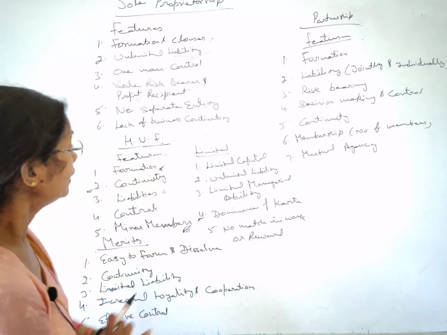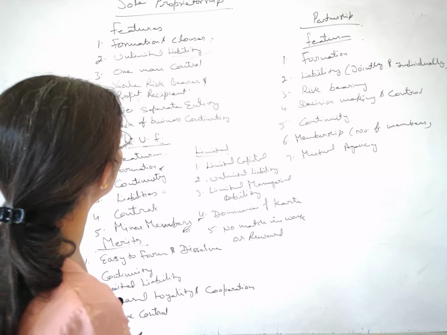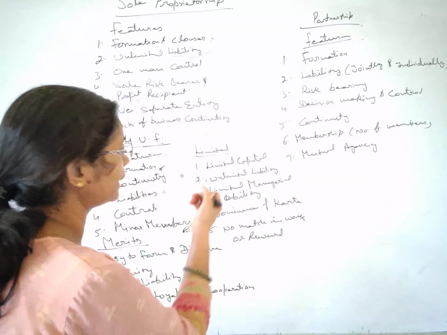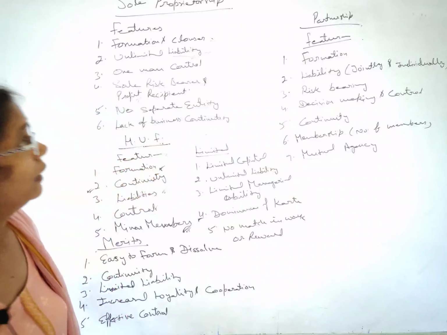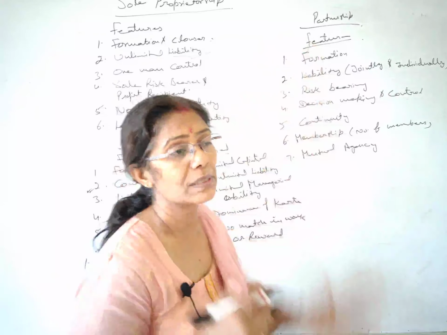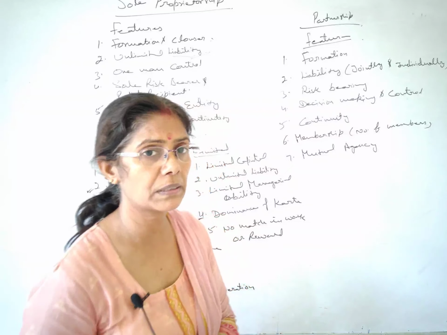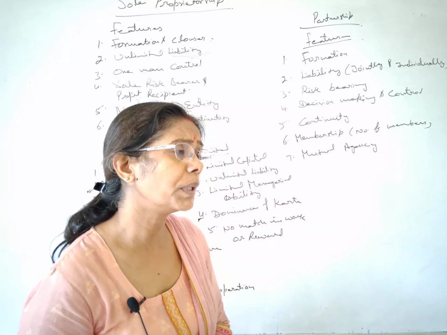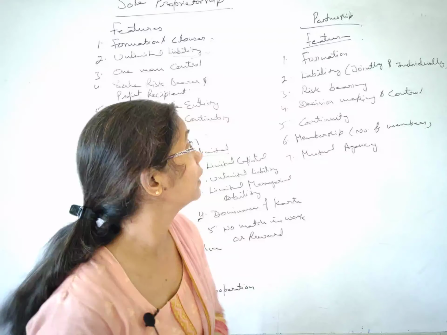Fine, students. So here we have completed the Hindu undivided family business. We have talked about the features, merits and demerits. Now we will talk about the basics of partnership. Students, partnership, as its name suggests, मिल के काम करना. So a minimum of 2 people will be there.